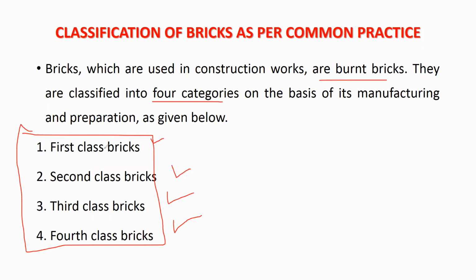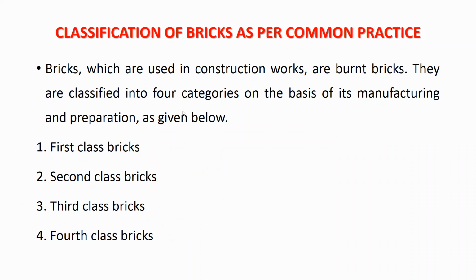Why are the names given like this: first, second, third, and fourth? These names are given according to the quality of the brick. The highest quality of brick comes under first class brick. Second class brick has a lower quality than the first class brick. Third class bricks have less quality than the second and first. Fourth class bricks are the bricks having the lowest quality, which don't have any quality material. So let us discuss these four types of bricks.